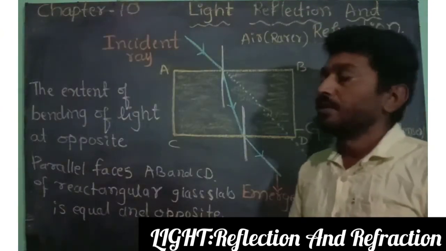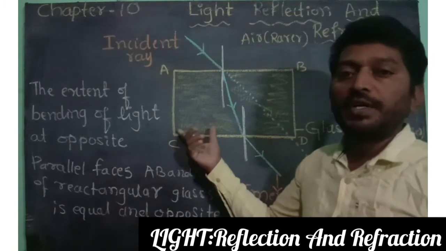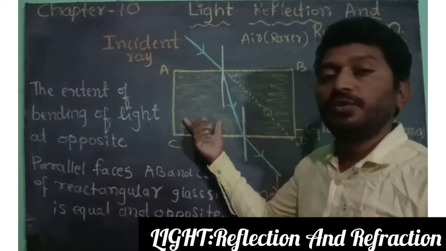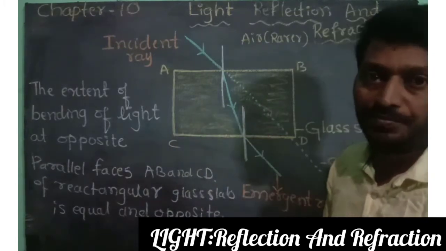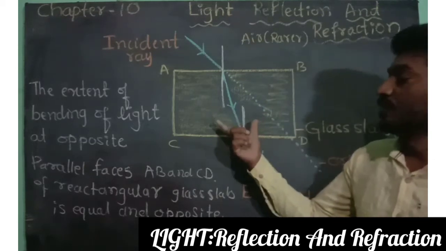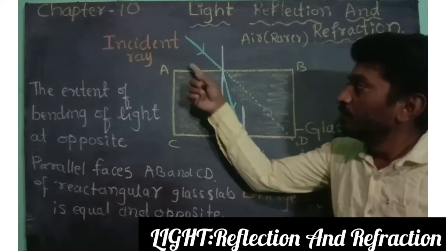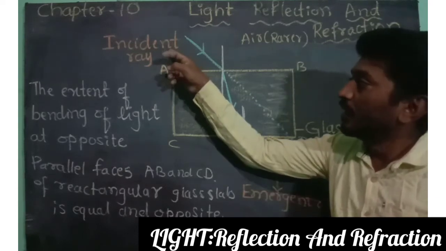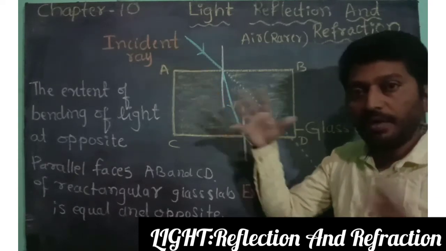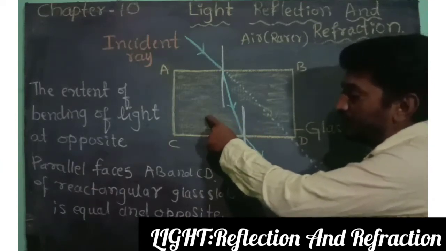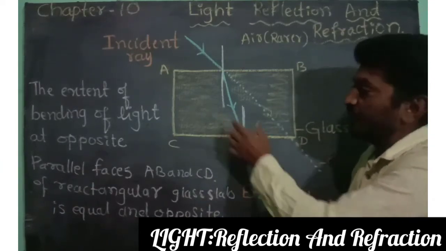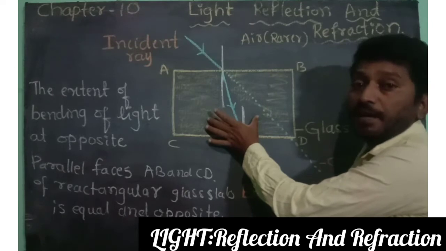Dear students, now one more important activity of the refraction. Here the light ray is moving from rarer medium to denser medium, and again from denser medium to rarer medium. Here I have taken a glass slab.